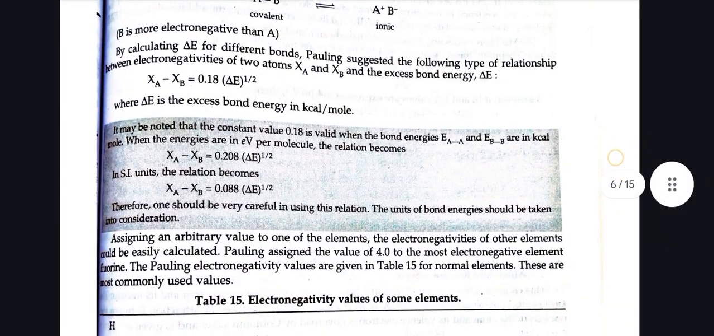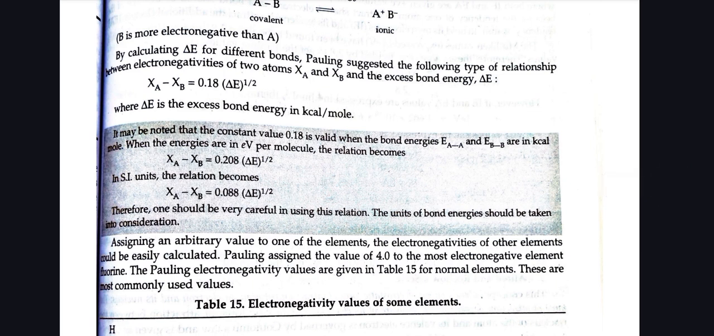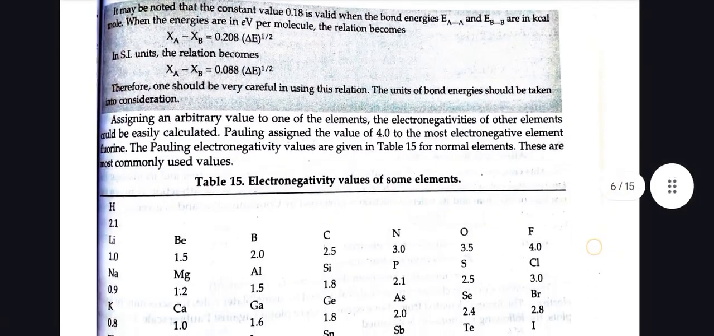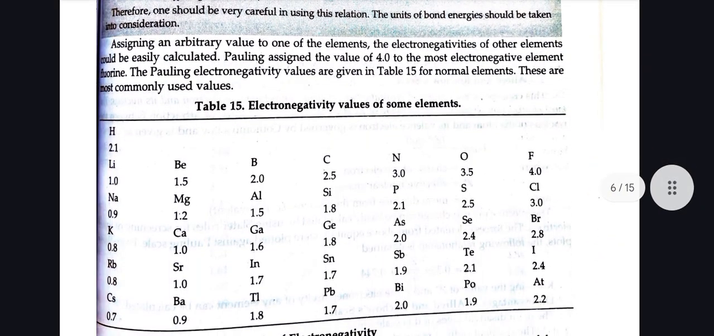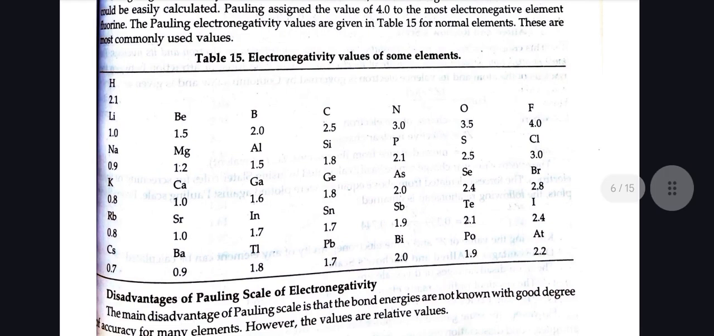By calculating delta E for different bonds, Pauling suggested the following relation between the electronegativities of two atoms. Assume X_A and X_B are the electronegativities and delta E the excess bond energy, then X_A minus X_B equals 0.18 times (delta E) to the power 1/2, where delta E is the excess bond energy in kcal per mole. Assigning an arbitrary value to one of the elements, the electronegativities of other elements could be easily calculated. Pauling assigned the value of 4.0 to the most electronegative element, fluorine. The Pauling electronegativity values are given in Table 15 for normal elements. These are the most commonly used values.